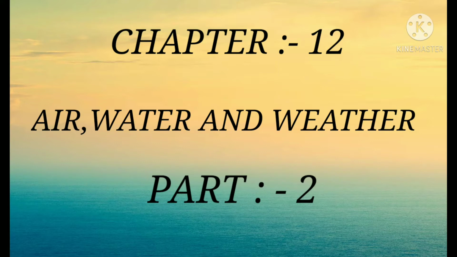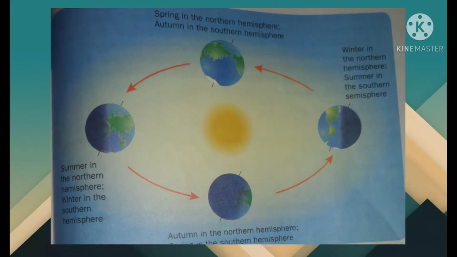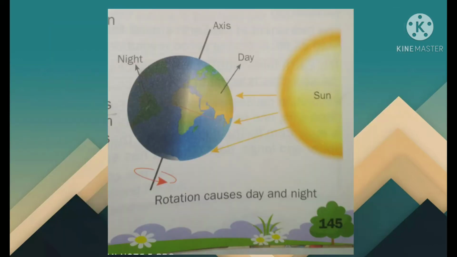Let's continue chapter 12, Air, Water and Weather. In the earlier part, we studied about weather, how the seasons are formed. Then we studied about revolution and rotation. And I told you some points to be remembered about sea breeze and land breeze. Before reading it from the book, let me show you how sea breeze and land breeze work.